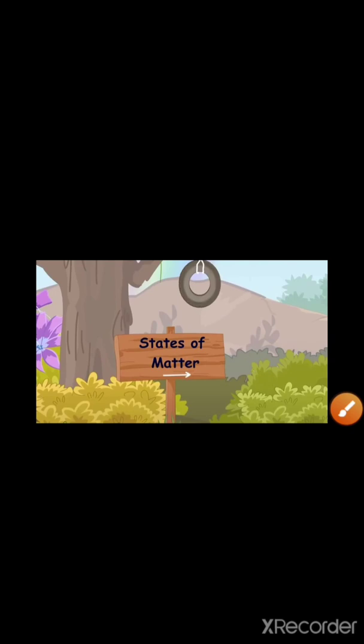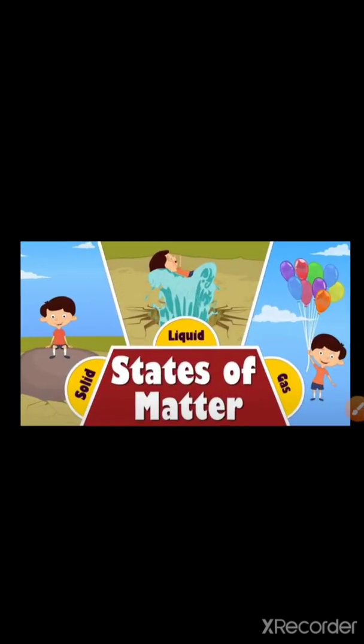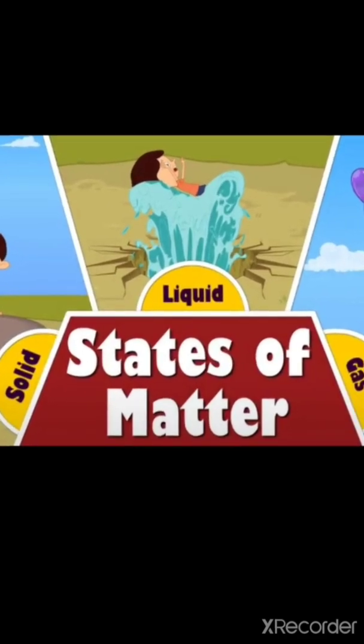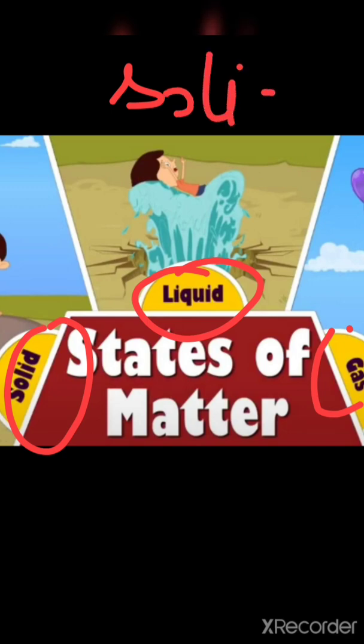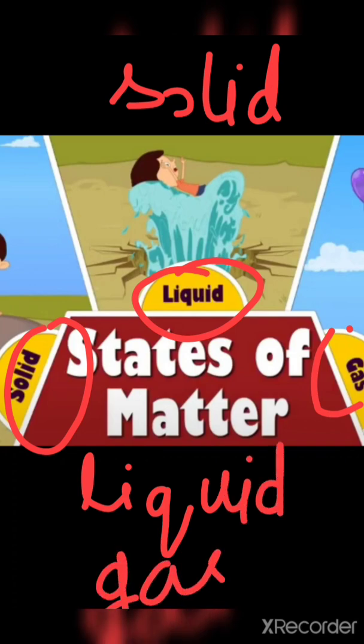Now we are talking about states of matter. There are 3 states of matter. You can see here the 3 states of matter are solid, liquid and gas. We can also write here solid, liquid and gas. So these are the 3 states of matter. Let's start with solid.